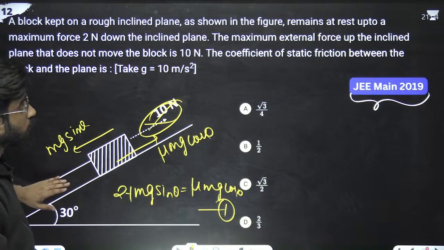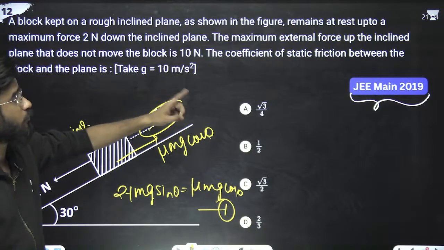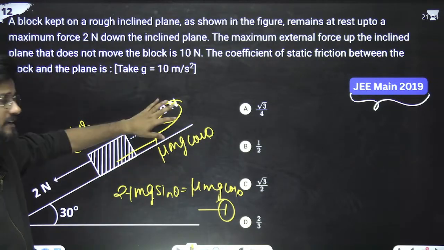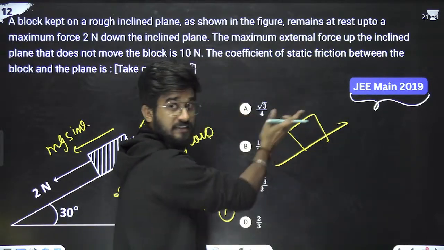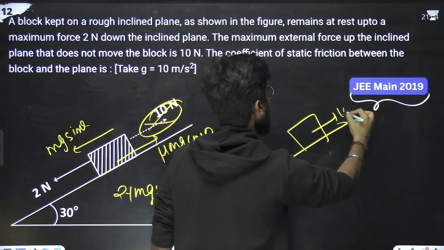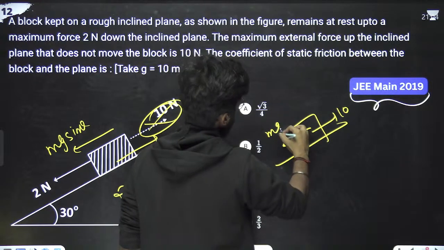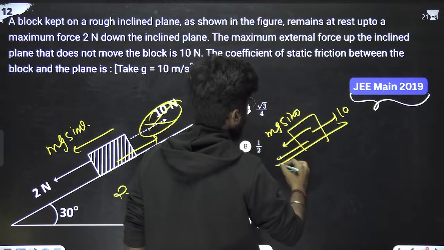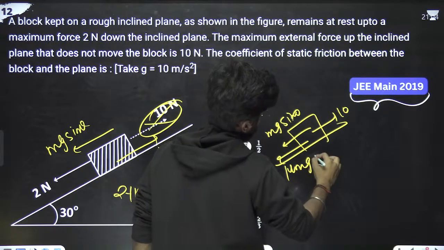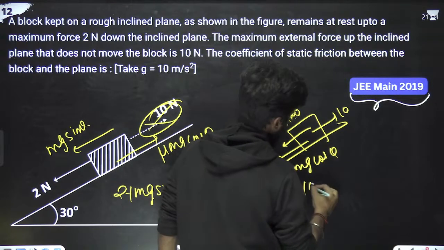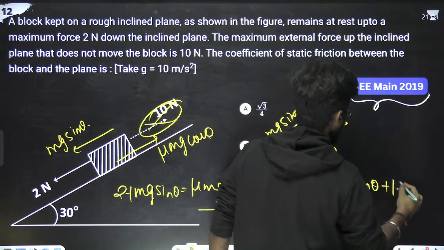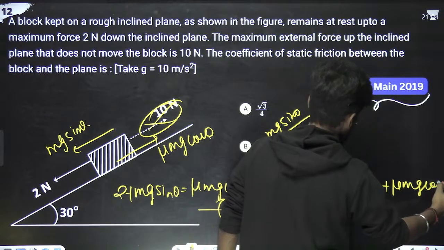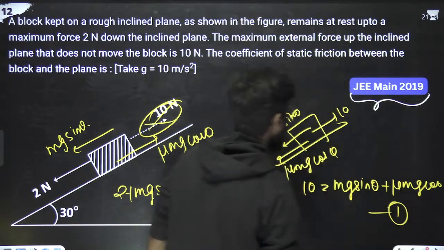Now forget about 2 Newton. It is saying the maximum external force up the inclined plane that does not move the block is 10. It means if it is trying to move upward with 10 Newton, both mg sin theta and mu mg cos theta are working downward. So 10 is equal to mg sin theta plus mu mg cos theta. This is equation number 2.